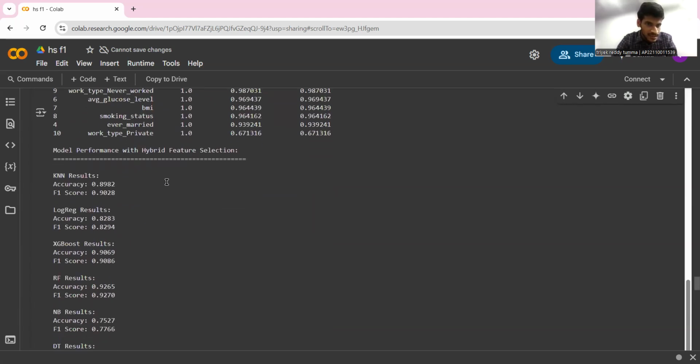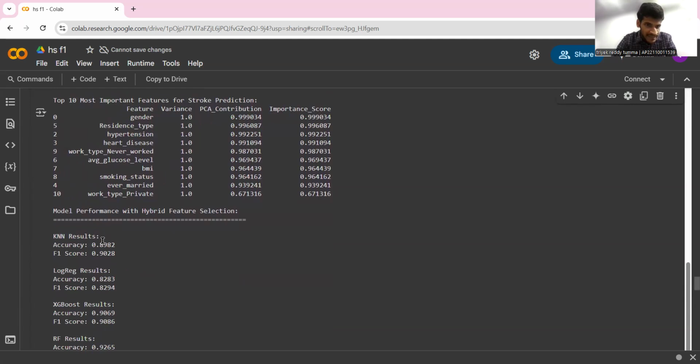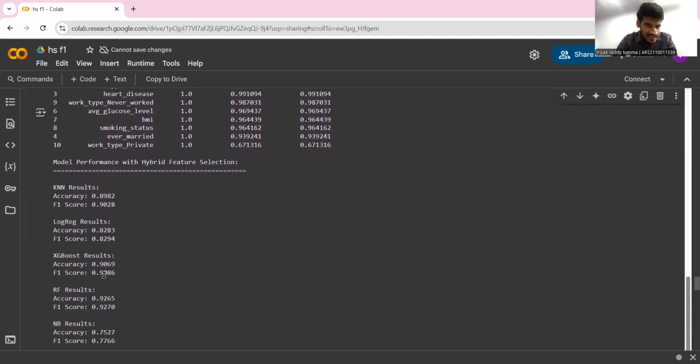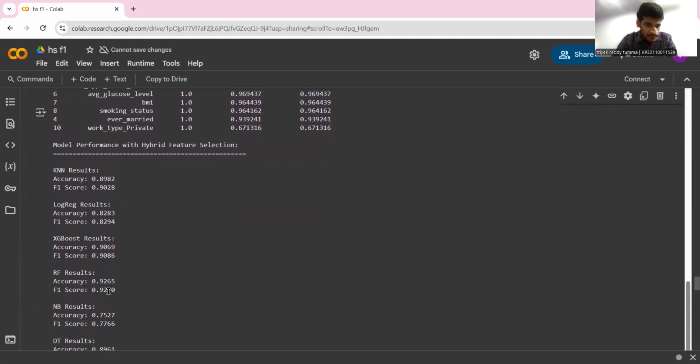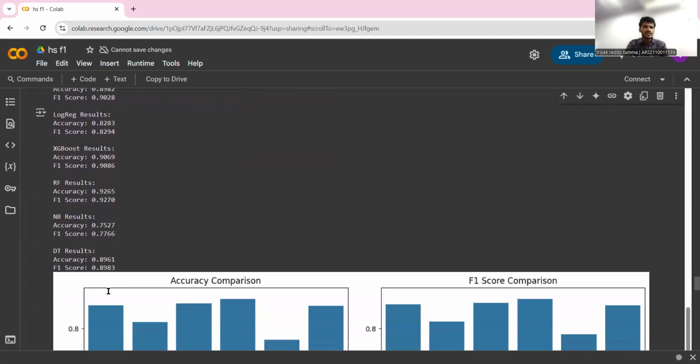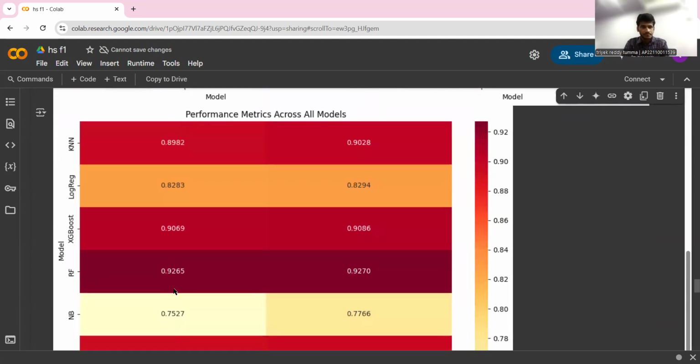As you can see here, for n components of PCA equal to 11, KNN gave 89% accuracy, Logistic gave 82%, XGBoost gave 90%, and Random Forest showed 92% accuracy. These will definitely vary a bit with respect to n components.